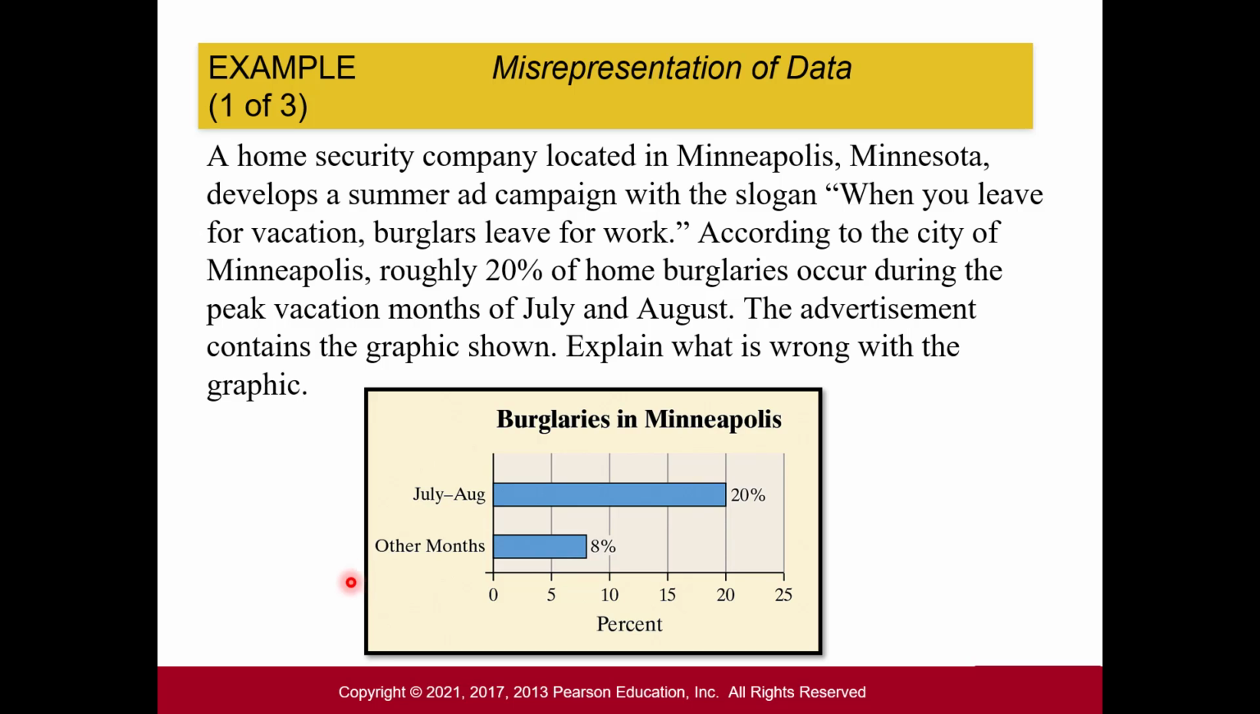So taking a look at it, we have that July through August, or July and August, it's a little confusing which one it's saying, has 20% of the burglaries that occur. And then all other months is 8%. And so we can think, okay, wait, is this saying all other months combined, or all other months, that's 8% of the burglaries occur in each of those months? So it's a bit ambiguous.